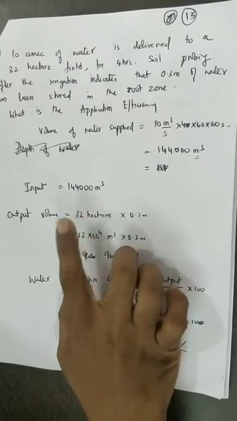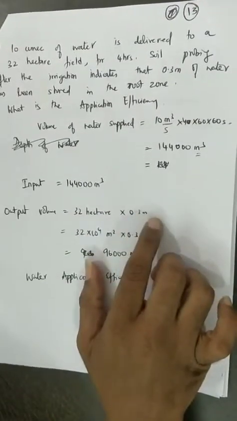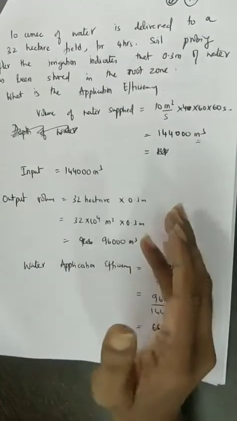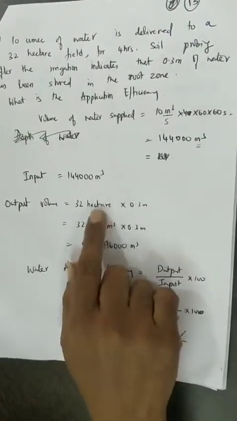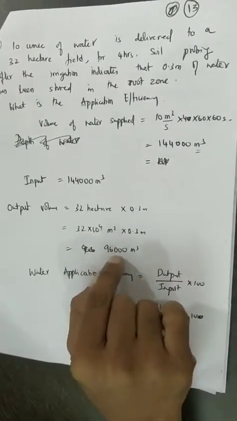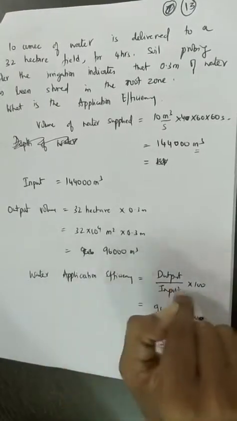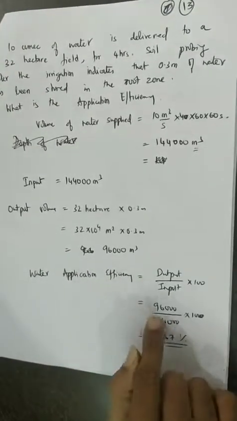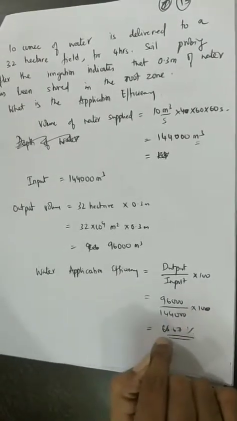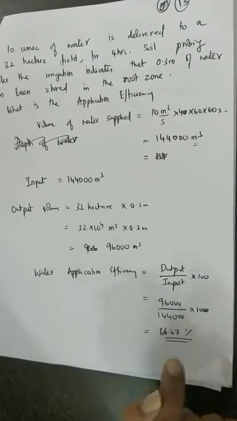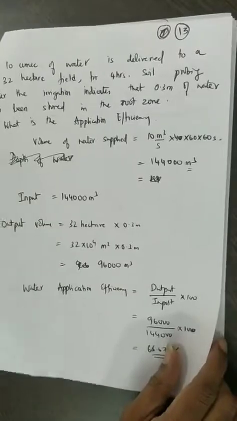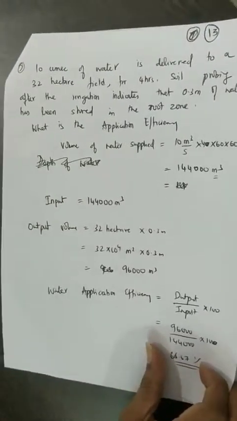So what is the total area? 32 hectares into 0.3 meters. That will give us the total volume of water that is getting stored in the root zone. To convert to meter square, we have 32 into 10 power 4 into 0.3, that is going to be 96,000 meter cube. So the water application efficiency is again output divided by input into 100. The output is 96,000, the input is 1,44,000, and into 100 we are going to get an efficiency of 66.67%. So this is the example where we can see the application efficiency is around 67%.